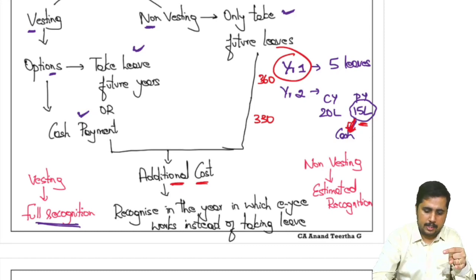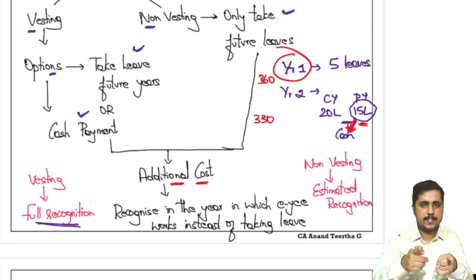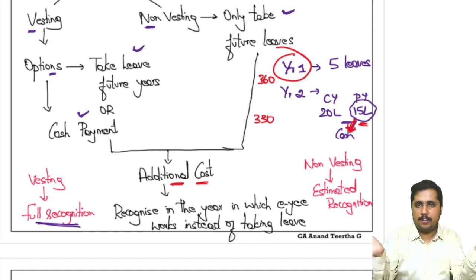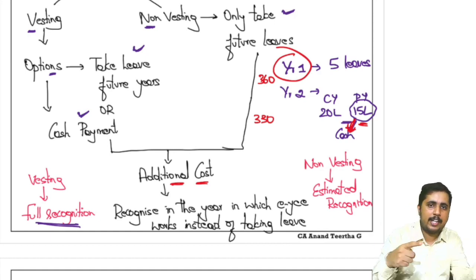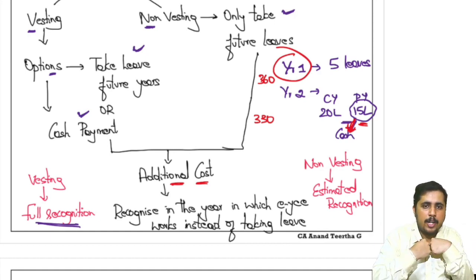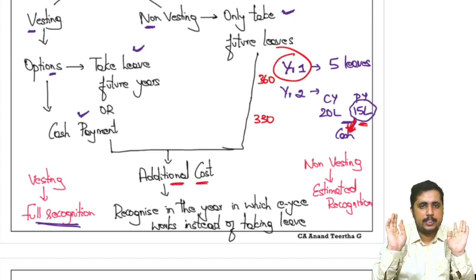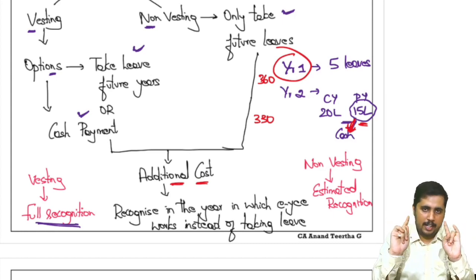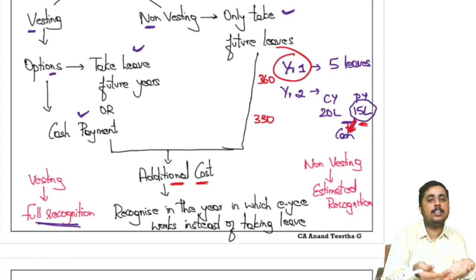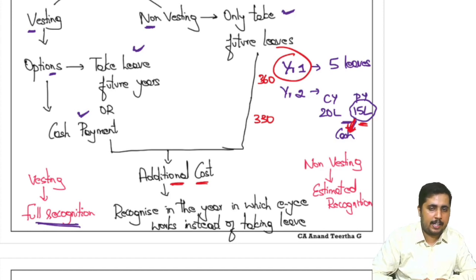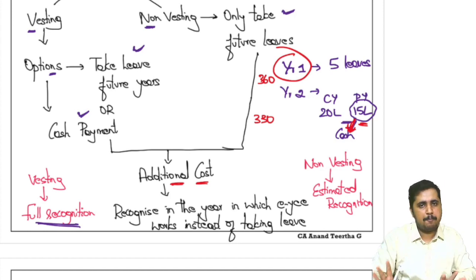The example which I gave you, 15 days: if I take the leave, I availed the benefit. If I don't take the leave, I'll get cash. Which means, from the employer's point of view, he will definitely be providing some benefits to the employee. Therefore, in year 1, because he has taken the service from that particular employee, provide it fully.